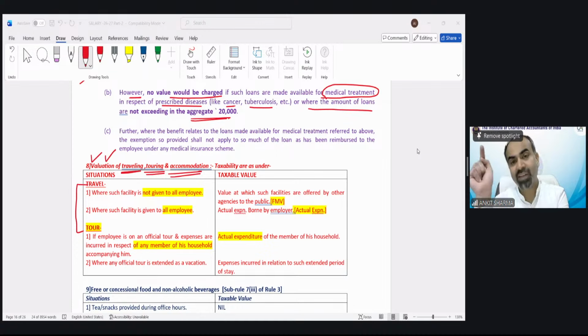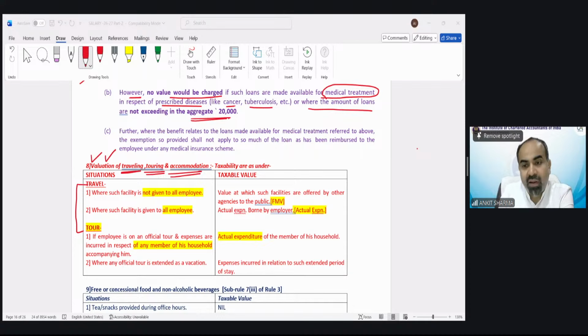In case of LTC, it is only the traveling benefit, only for the block period, etc. Applicability must be specifically mentioned in the question, that is leave travel concession. But these are traveling perquisites. In this, the employer is providing you traveling expenditure as well as accommodation also. So travel is for personal purpose and tour is generally for official purpose.